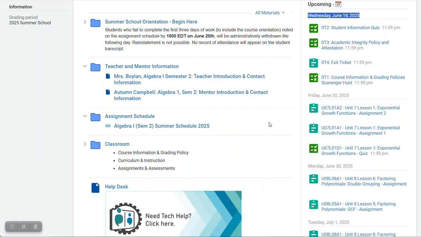completing the first 3 days' worth of work on time and by the schedule, because if you don't complete those first 3 days' worth of work on time, you will be dropped from this course. And once dropped, you don't get added back in. So I'm assuming you need this. Make sure you're doing those first 3 days of work by the due date so that you stay in the class. So you're going to want to download this and have it at the ready, and also use this guide to make sure that you stay on top of things.